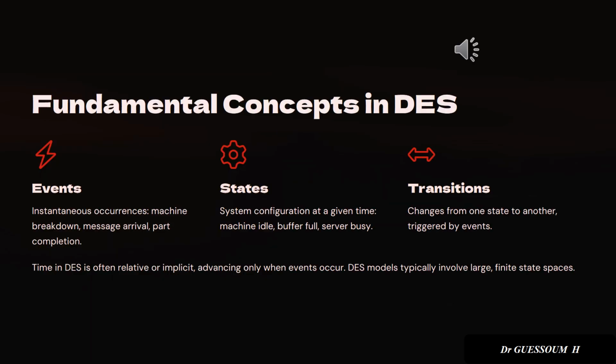To work effectively with discrete event systems, we need to understand three core concepts: events, states, and transitions. Events are instantaneous actions like a part finishing, a message arriving, or a machine breaking down. States describe the system at a specific time, like a machine being idle or a buffer being full. Transitions are how the system moves from one state to another, triggered by events.